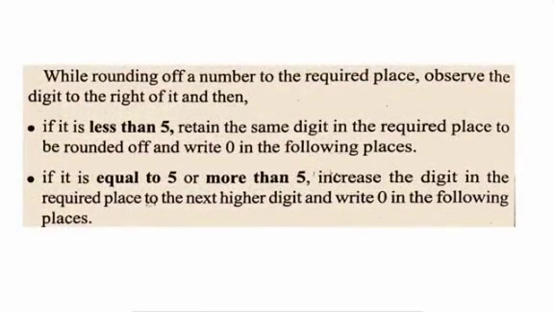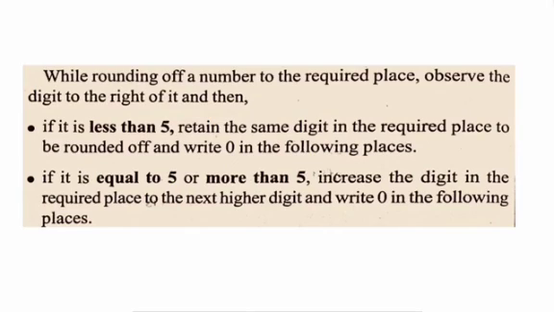Now, to summarize all that we have learned, there's a simple rule that you can always follow. Whichever place value it could have been, you might be asked to round off to any of the place values, be it units place, tens place, hundreds place, or thousands place. The simple rule is, while rounding off a number to the required place, observe the digit to the right of it.